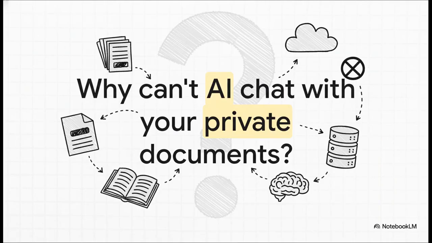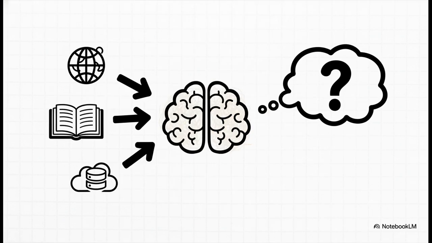So, let's kick things off with a question I bet you've thought about. You've got this amazing AI, right? Like ChatGPT. But why can't you just ask it to summarize your company's private reports or find that one key detail in all your personal research notes? Why doesn't it know anything about your world? Well, the short answer is actually pretty simple. It all comes down to a memory problem.